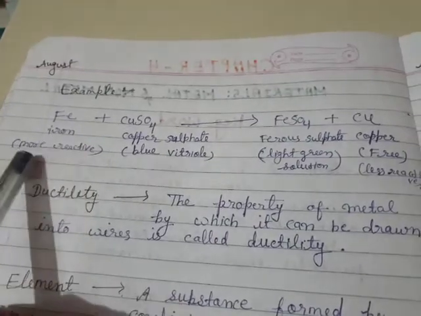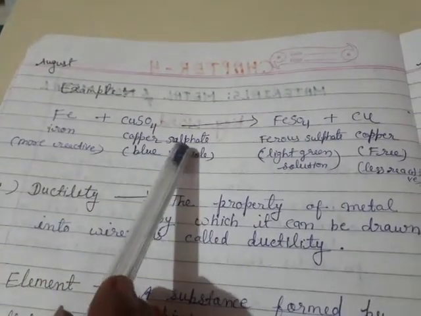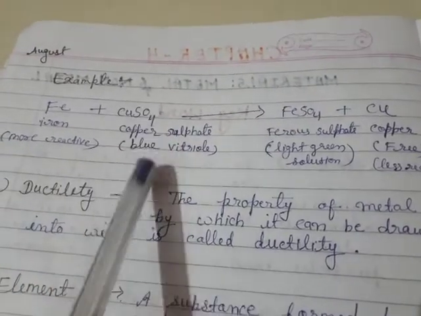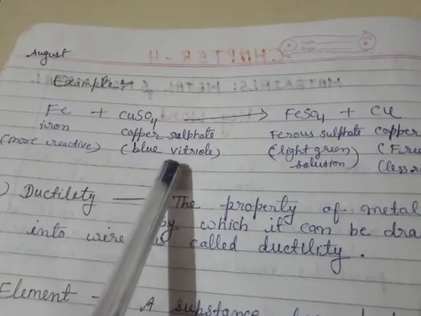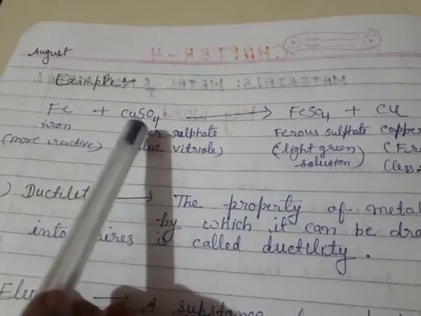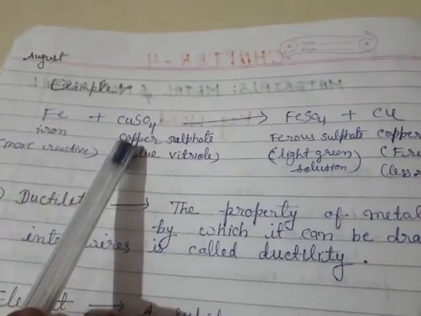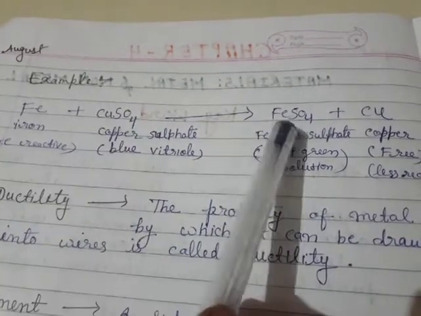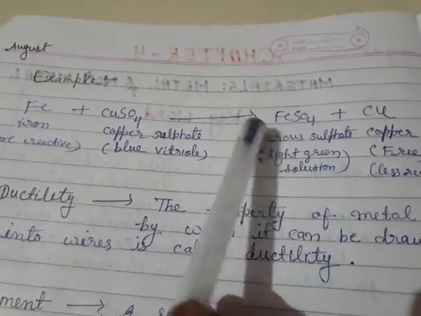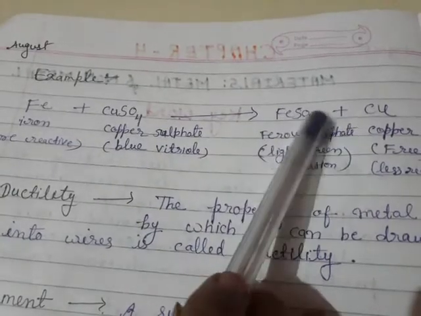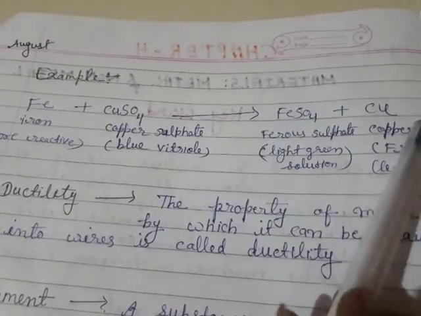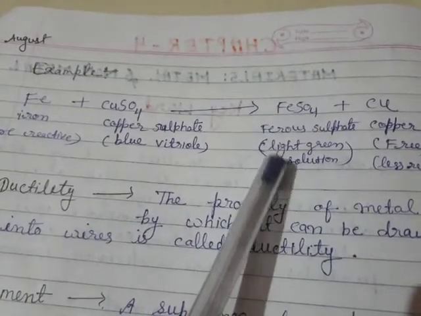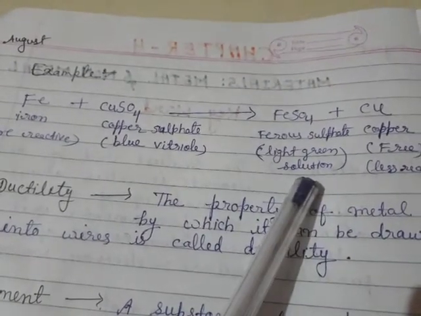This is iron. This is a solution of copper sulfate. Iron is more reactive. Copper sulfate solution is blue in color. When iron reacts with copper sulfate solution, iron displaces the copper from the copper sulfate solution and forms a light green colored solution.